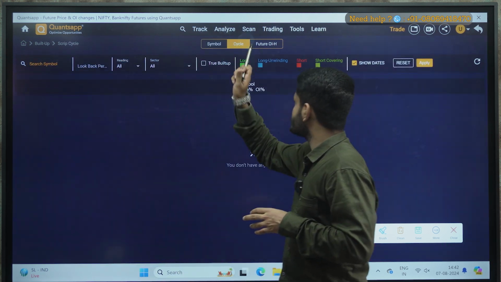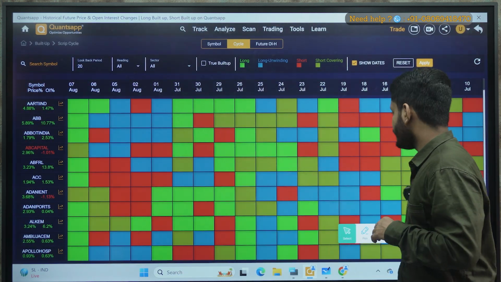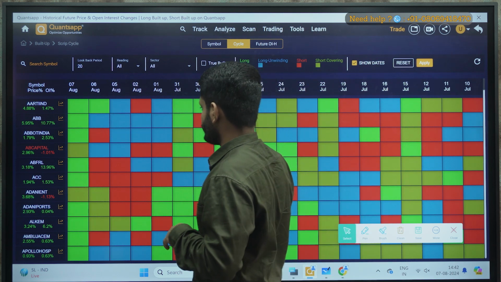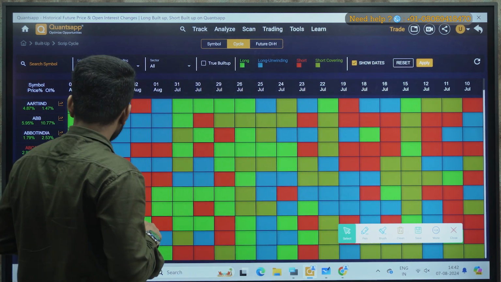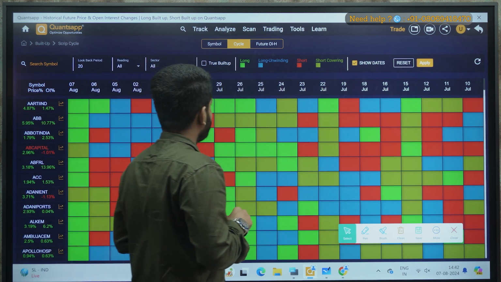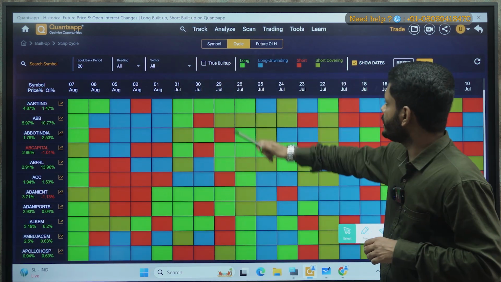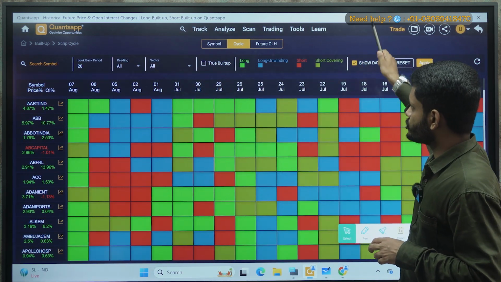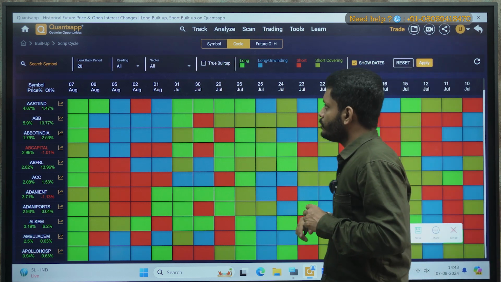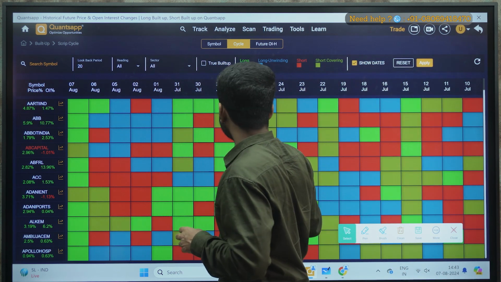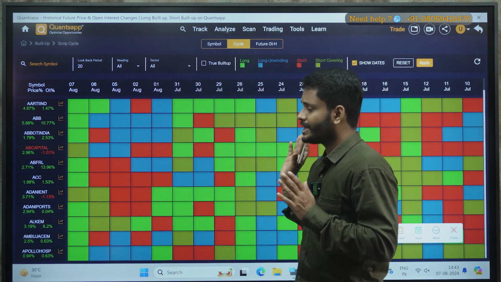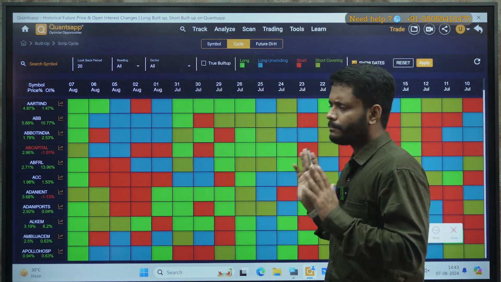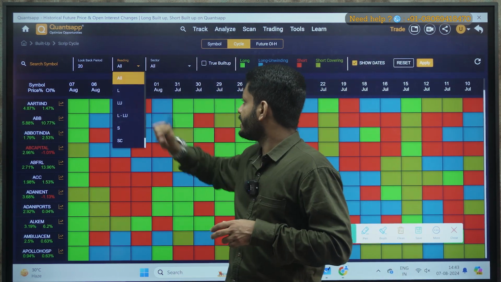Now let's move on to cycles. Okay, so what is cycles? What does cycle talk about? Say for example, here again you can see the color coding: long, long unwinding, short, short covering, correct? Now this gives you, see the look back period is 20 over here. That means you can see the historical data of the past 20 days. Now here reading is given.